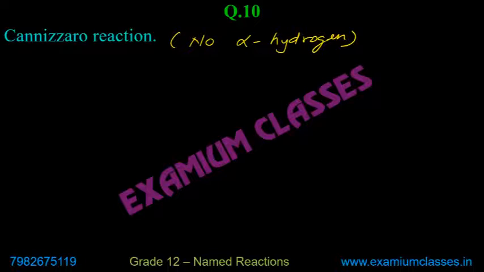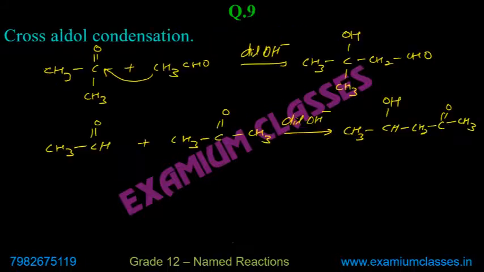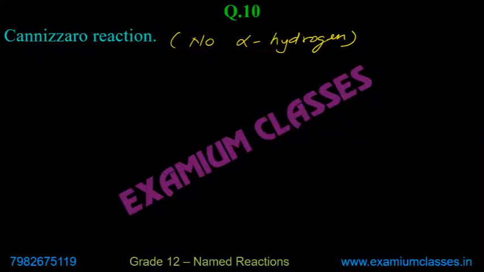So suppose I have, in previous case, if you remember, we discussed one case of methanal, and methanal didn't have the alpha hydrogen. That's why only two reactions were possible. Okay, so in this case, one we can take as methanal, and obviously both have to be same. So two molecules of same thing, HCHO plus HCHO. And remember, and that's why I write it again and again every time, that here it is concentrated alkali. So you can write OH minus, but in this case, prefer writing KOH.